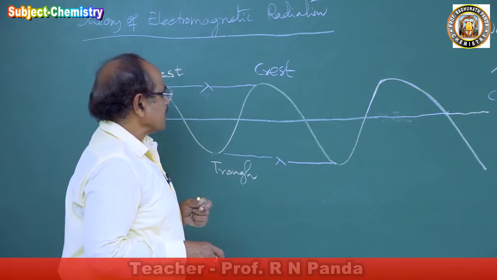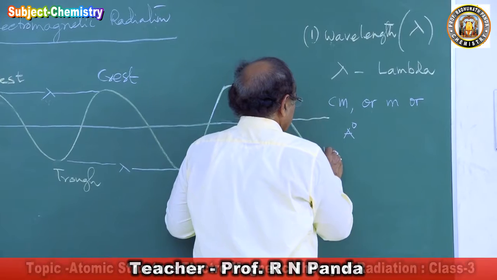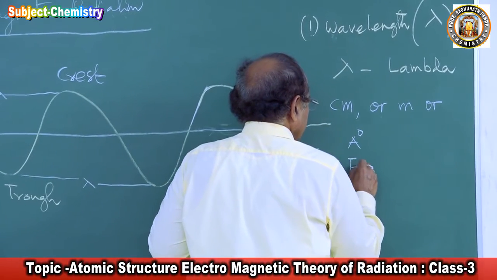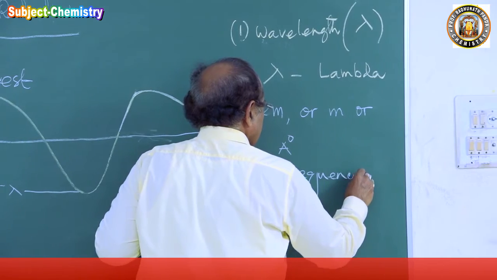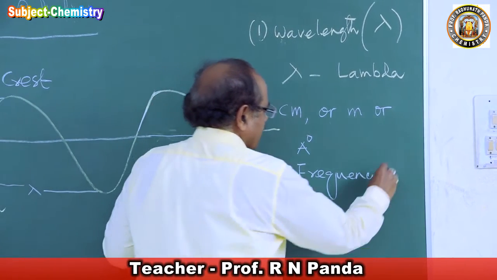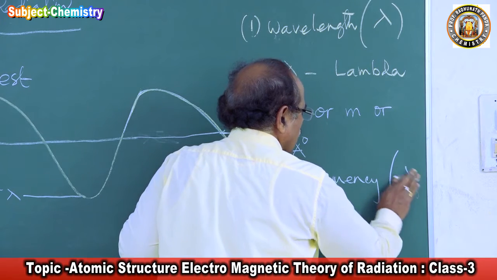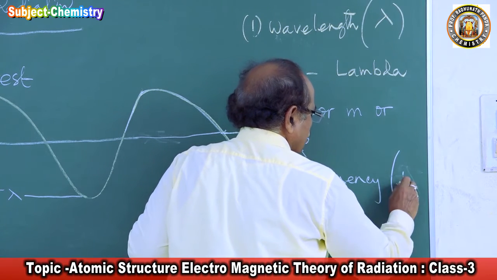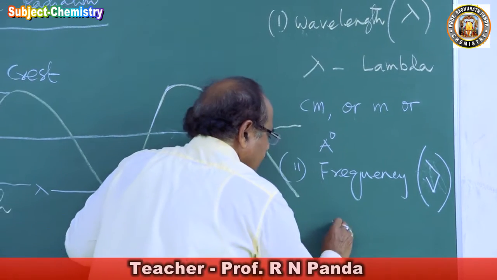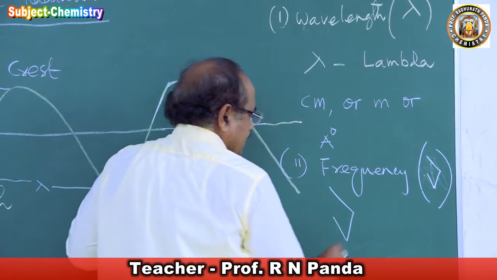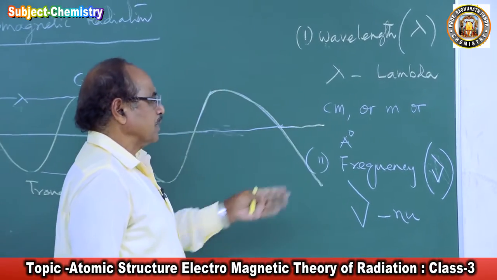The second characteristic of the electromagnetic wave is the frequency. This frequency is represented by the letter nu. That means you take a V, then a line like this. This is called nu. These are the Greek letters they have chosen.